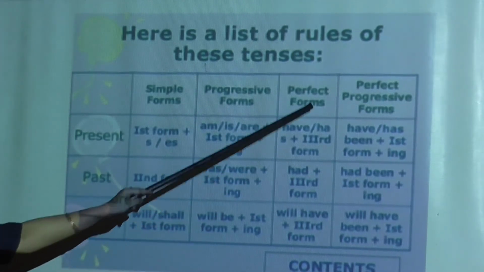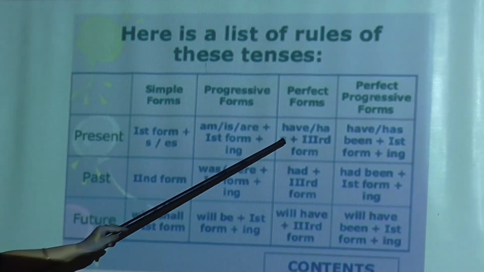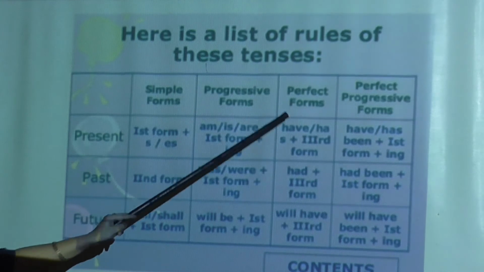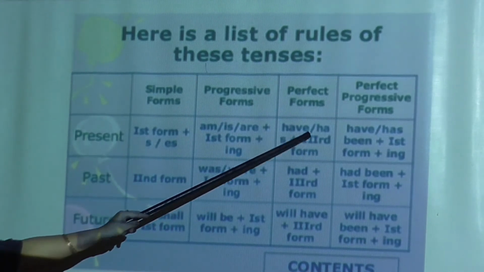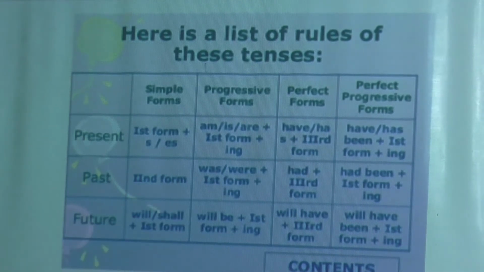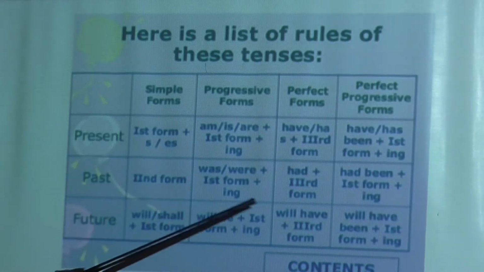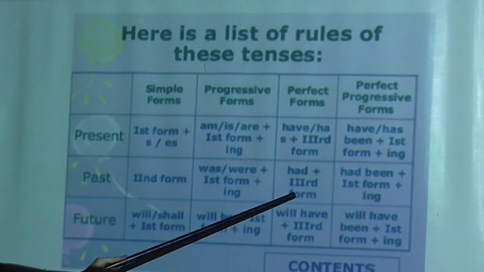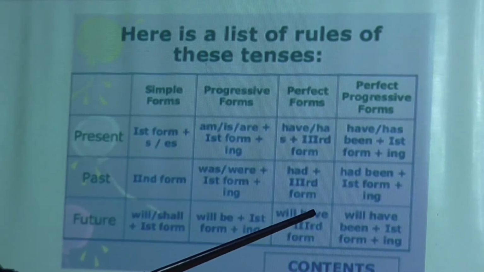Now next comes the perfect forms. Present perfect, have or has will be there. Whenever you find perfect, you have to write have if it is plural, and if it is singular, has will be there. Then the third form of the verb, the V3 form, will be written. In past perfect, had will be there, then the third form of the verb. In future perfect, will have will be there, and then the third form of the verb.